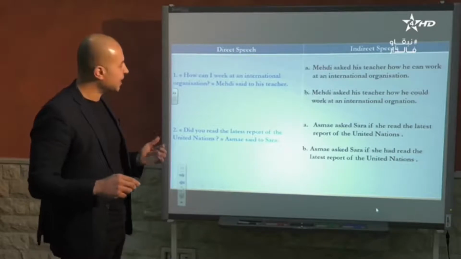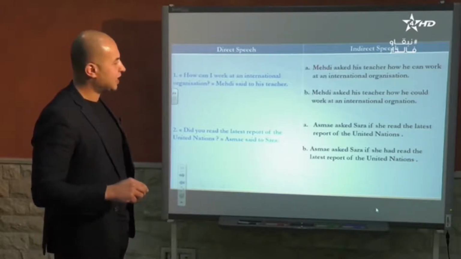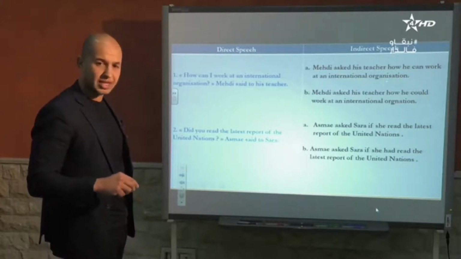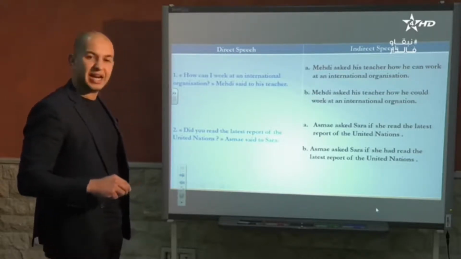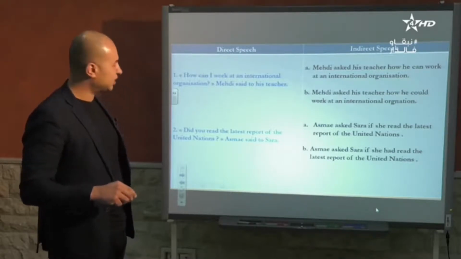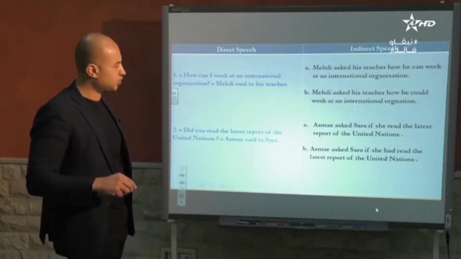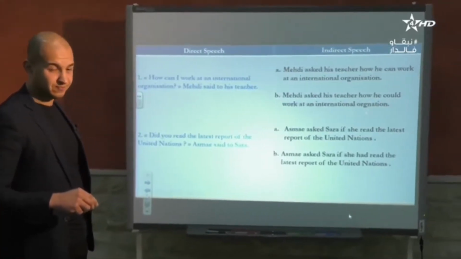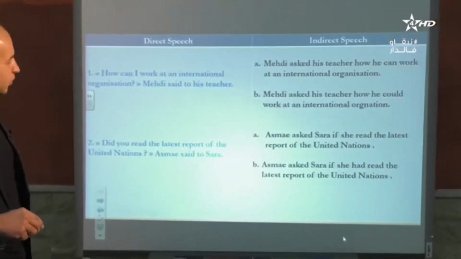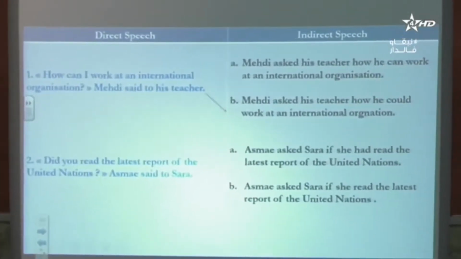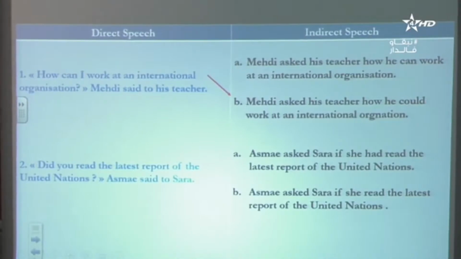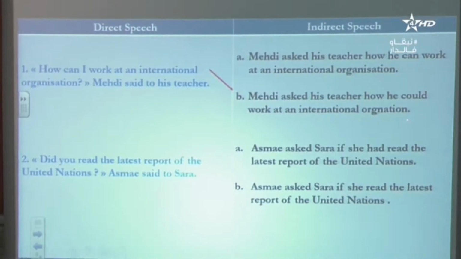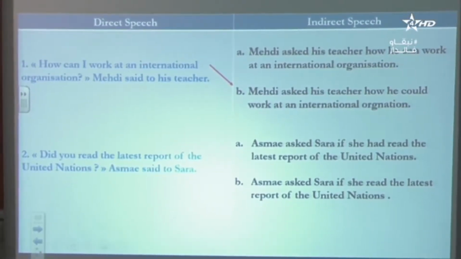Now the answer. Is it A, Mehdi asked his teacher how he can work at an international organization? Or Mehdi asked his teacher how he could work at an international organization? What do you think? Is it how he can or how he could? Of course, the answer will be how he could, because here we have can and it's going to become could. Let's move on to the second one.